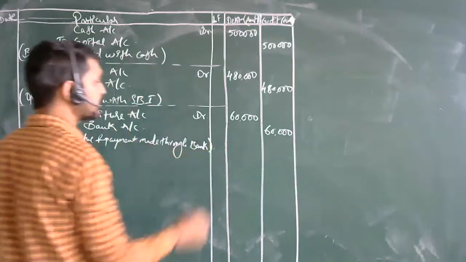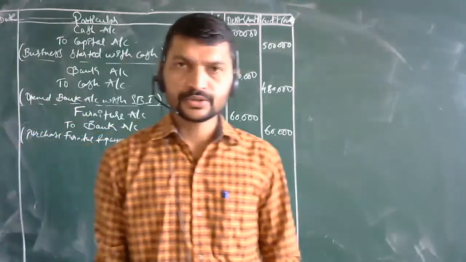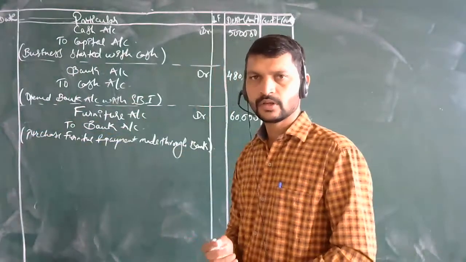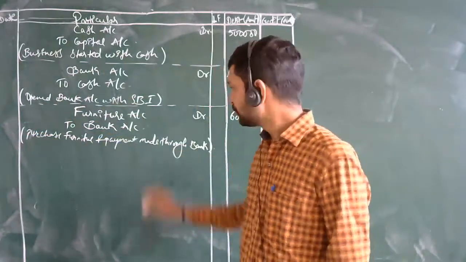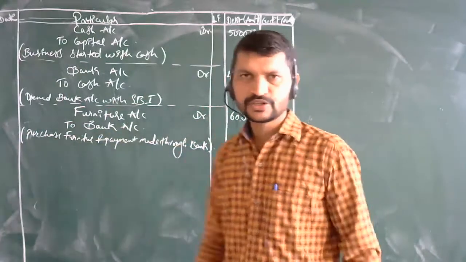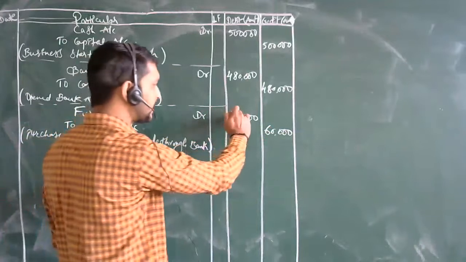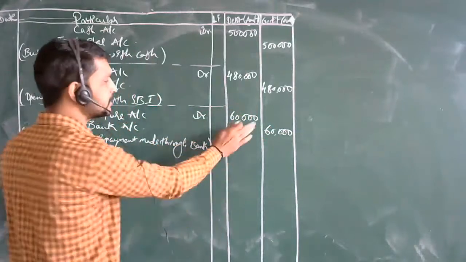This is what the narration does: it gives you the clear picture about the transaction. What transaction have you taken here? You have purchased the furniture. That is the asset you have increased here, so it is debited. Where you are increasing the assets, it will be debited.